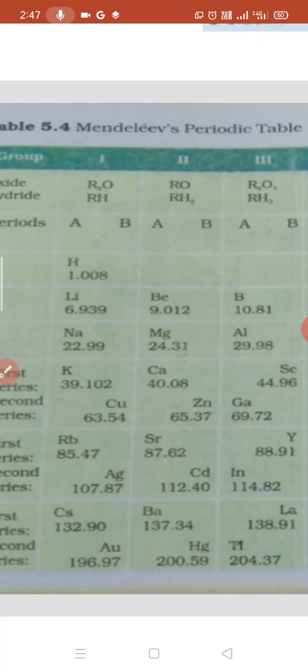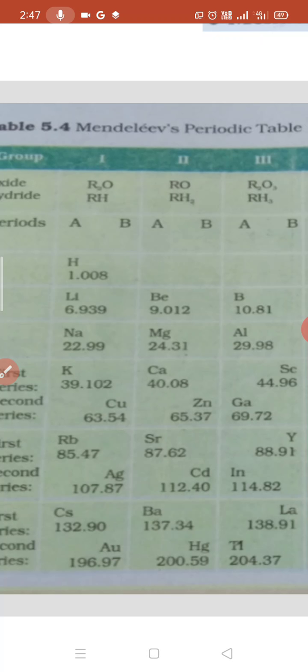Now let us look at Mendeleev's life work. While he was alive, he placed certain spaces and gaps, and he announced that in future elements with such and such properties would be discovered.